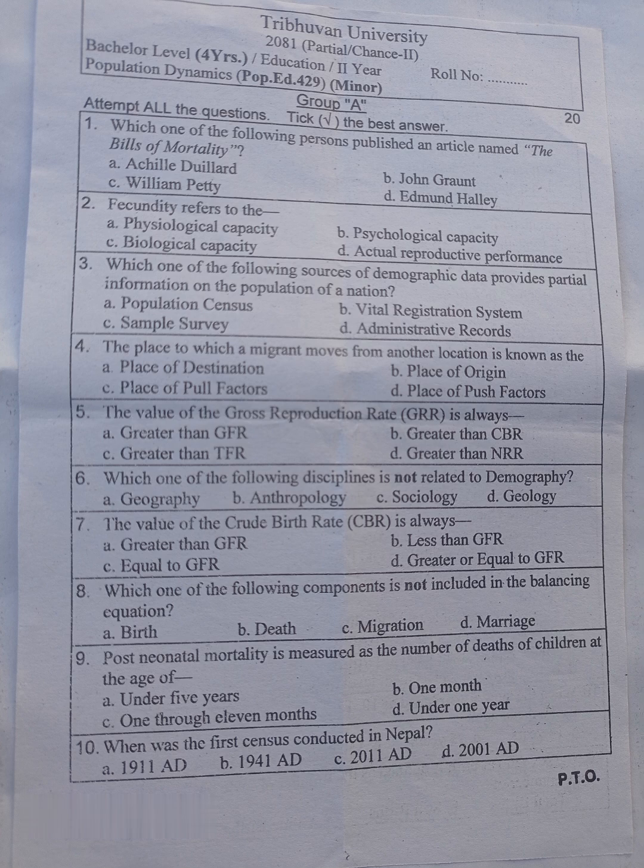9. Post-neonatal mortality is measured as the number of deaths of children at the age of ... A. Under 5 years, B. 1 month, C. 1 through 11 months, D. Under 1 year. 10. When was the first census conducted in Nepal? A. 1911 AD, B. 1941 AD, C. 2011 AD, D. 2001 AD.